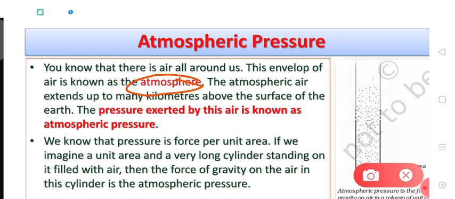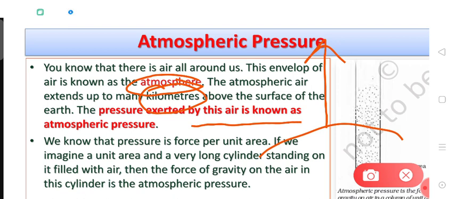The atmospheric air extends up to many kilometers actually. Suppose this is the surface of earth, so up to many kilometers this atmosphere exists. So the pressure exerted by this air on the surface of earth is known as atmospheric pressure. As we know that pressure is force per unit area, if we imagine a unit area and a very long cylinder standing on it filled with air, then the force of gravity on the air in this cylinder is the atmospheric pressure.